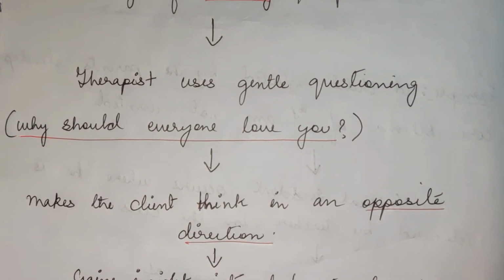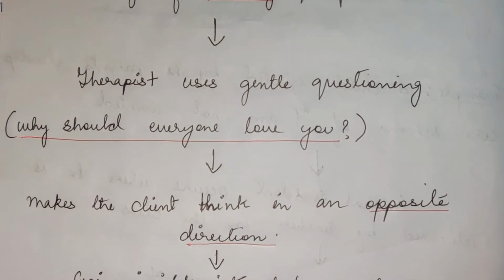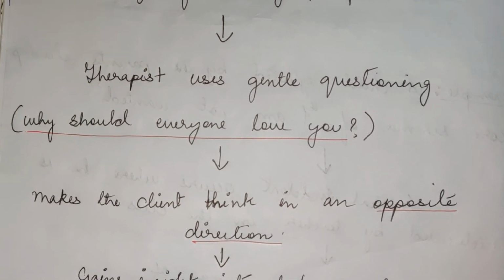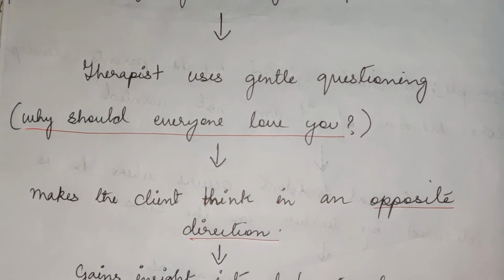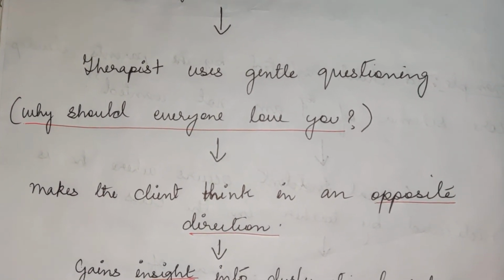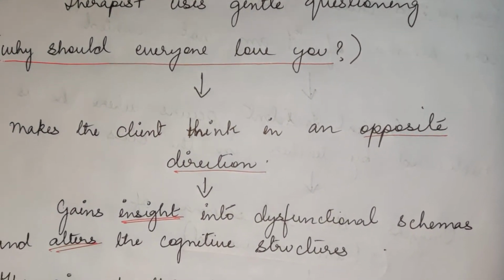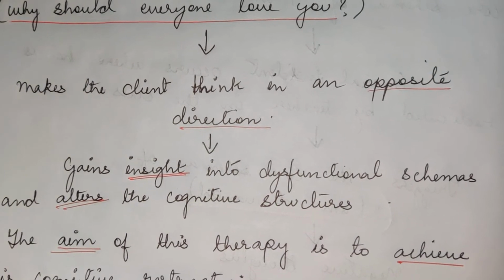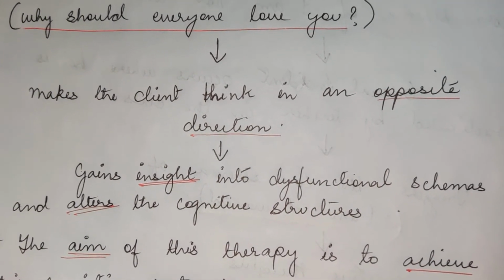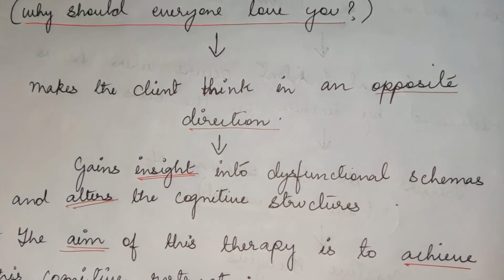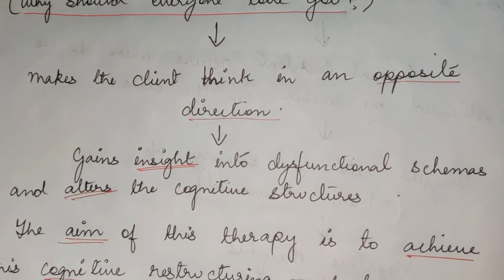Because the client has been thinking that he should be loved by everyone and accepted by everyone. And now the therapist is asking, why should everyone love you? Why is it important that everyone has to accept you? This will make the client think in an opposite direction. And eventually, the client will gain an insight or an awareness into the dysfunctional schemas and will be able to alter the cognitive structures or the thoughts.